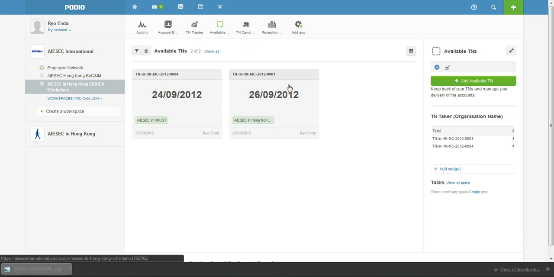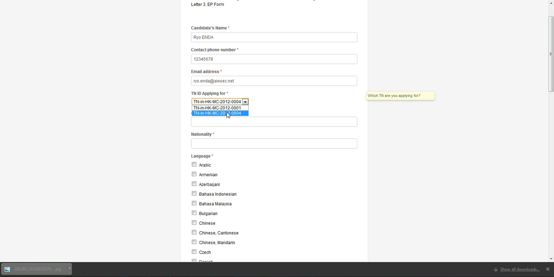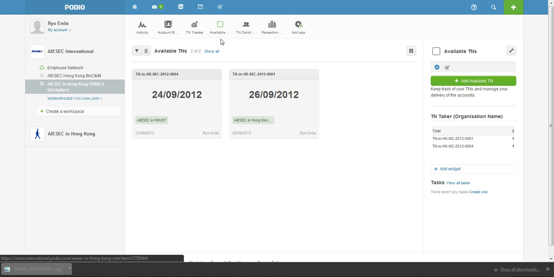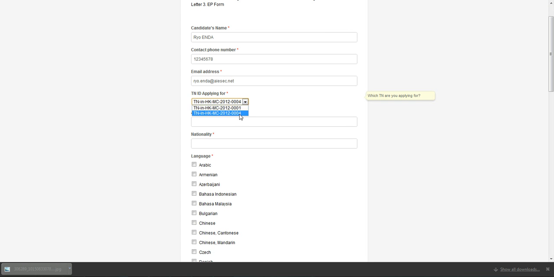So why do we make this extra step and make sure there's a separate area to store all the available TNs? It's because we want the candidates to only select the ones that are available, which is why we created this Available TNs within this workspace. As you can see, 001 and 002 are the only available TNs. And if you go back to the form, these two are the only available ones they can choose. That makes sure that the ones that are not recruiting candidates cannot be selected, and the ones that are open can be instantly clicked. So say I'm applying for number 4 in Company D.